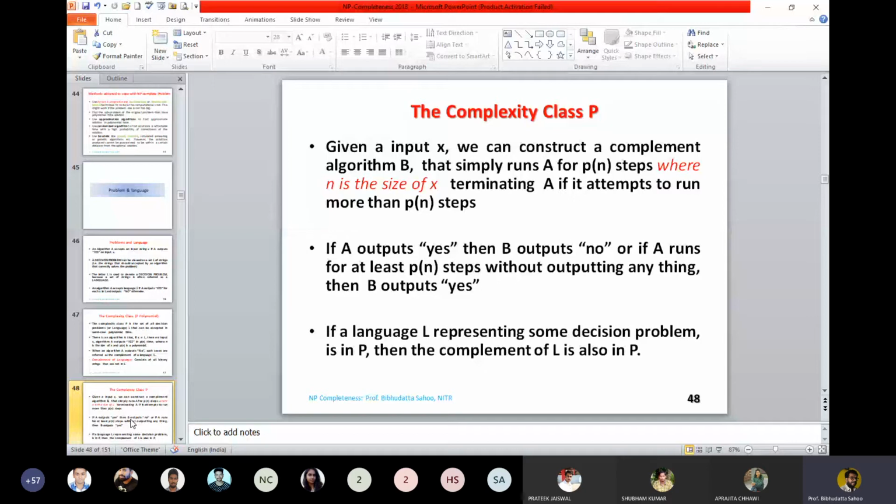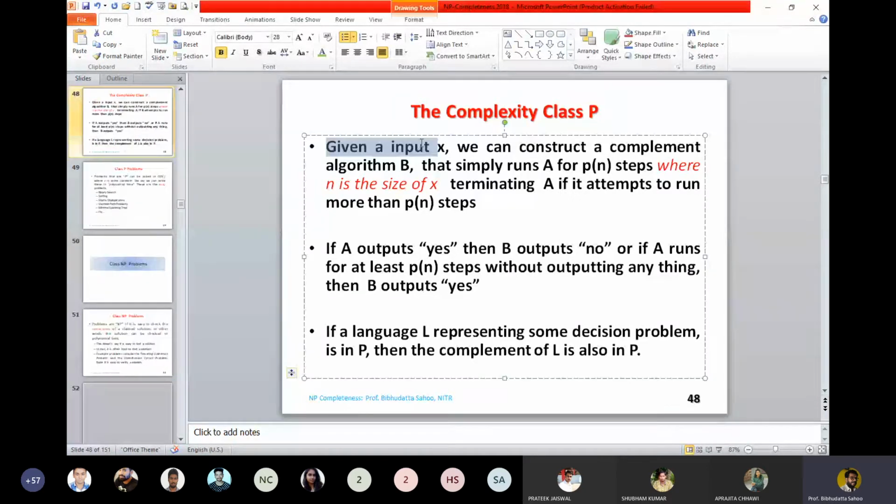So again we are defining the class of problems P given an input set X. We can construct a complement algorithm B: algorithm A accepts language L, and another algorithm accepts the L complement, that is, the non-solutions are accepted. This is the way solutions and non-solutions are verified. Why do non-solutions become critical? If a system enters into a loop, how do we take care of that? So you also design another machine which takes the input that is not accepted by the first.